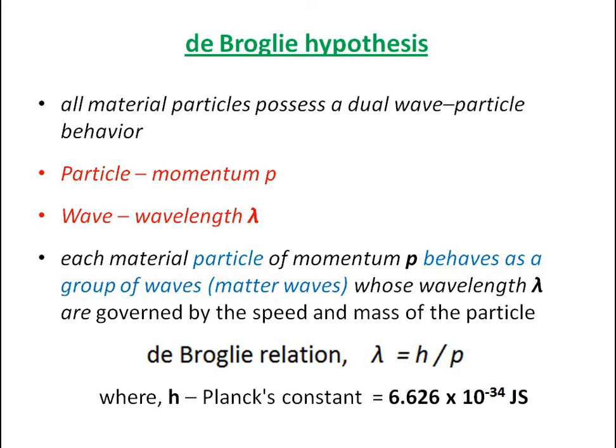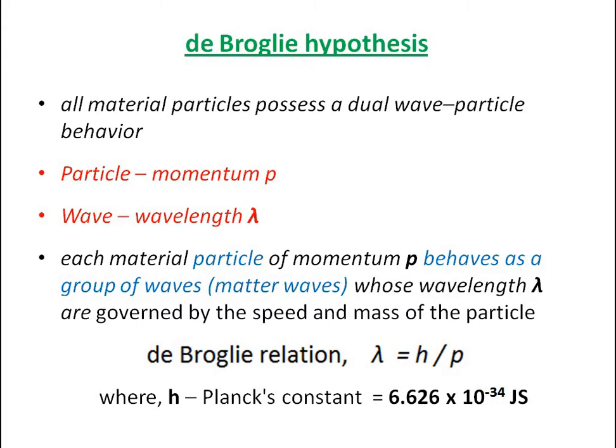So de Broglie put forward a hypothesis that all material particles possess a dual wave-particle behavior. In general, particle behavior is explained by momentum p and wave nature is expressed as a wavelength lambda.